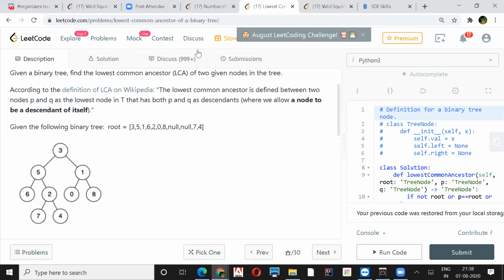We might have to ask what they are expecting as an output. It should be null only, but you never know. And if both the nodes are the same, only 5 and 5, then 5 only, right? If they are the same, then it should return the same node. In the given example, 5 and 4, he is returning 5, correct? But that won't make sense, to find an LCA of the same two nodes. It's given that both of them are different.